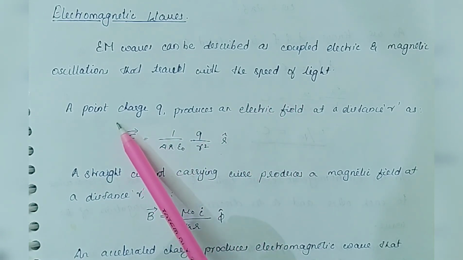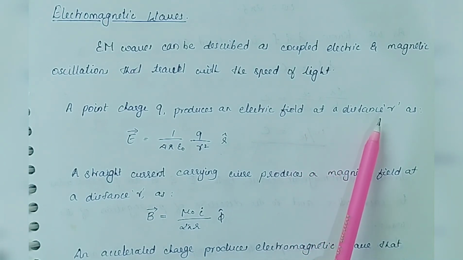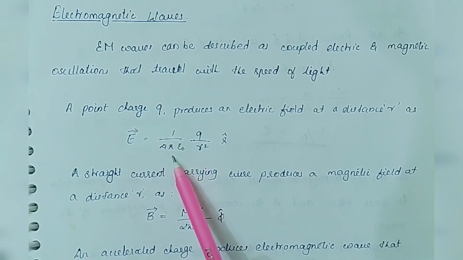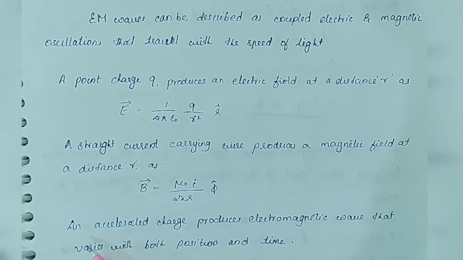We have learned that a point charge produces an electric field, and at a distance r from the point charge, the field produced can be expressed as E is equal to 1 by 4 pi epsilon naught q by r square into r cap. And a straight current carrying wire produces a magnetic field, and at a distance r from the current carrying wire, the field produced is B is equal to mu naught I by 2 pi r phi cap.